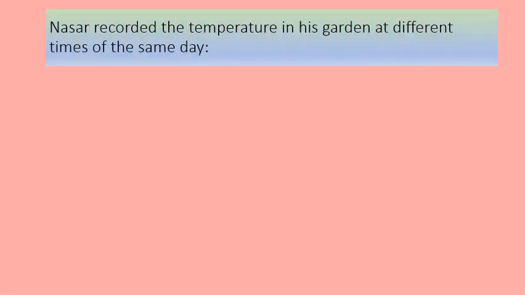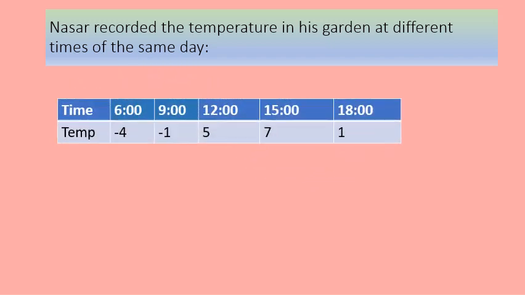Okay, next question. Nasser recorded the temperature in his garden at different times of the same day. At 6 o'clock in the morning, the temperature is negative 4 degrees Celsius.